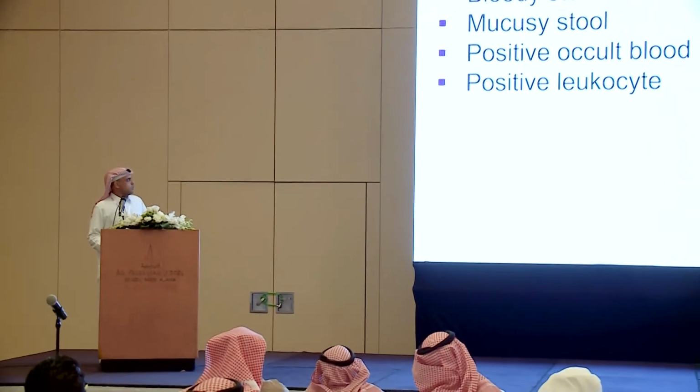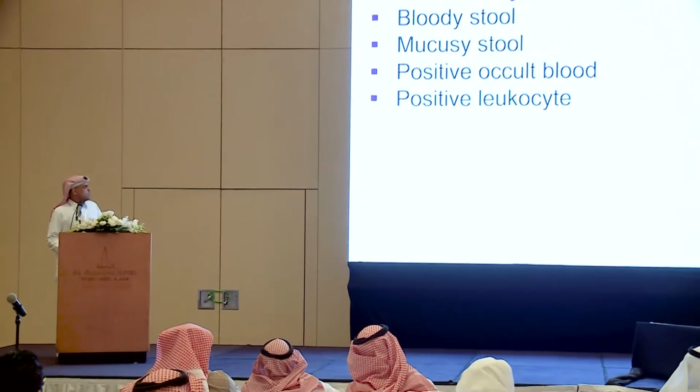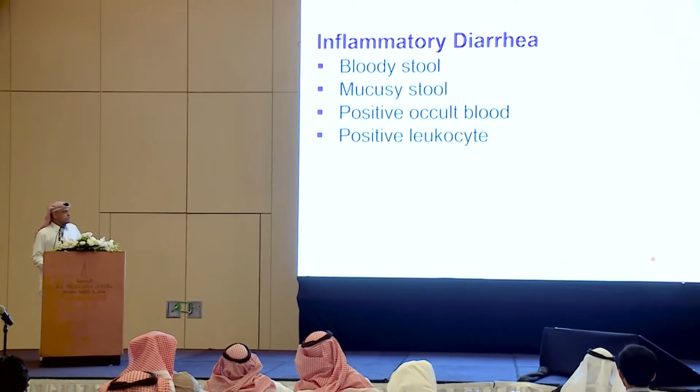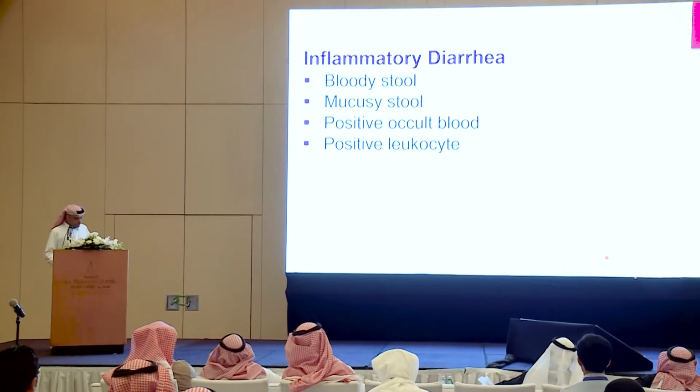On the other hand, we have the secretory diarrhea. Secretory diarrhea is caused either by a congenital defect in electrolyte exchange at the enterocyte level, or by the presence of a secretory agent in the circulation that will stimulate the enterocyte to secrete water and electrolytes. The third category is inflammatory diarrhea, which is usually bloody, associated with mucus, and it's the case of patients with early onset IBD associated with immune dysregulation.